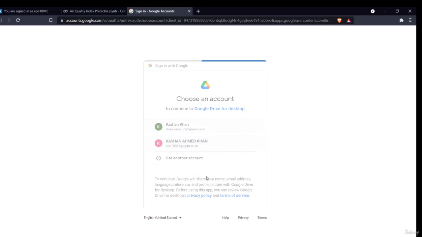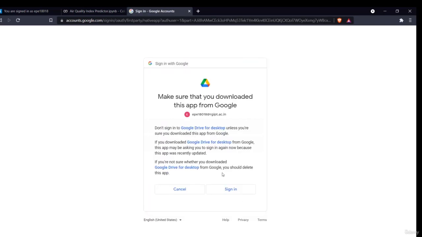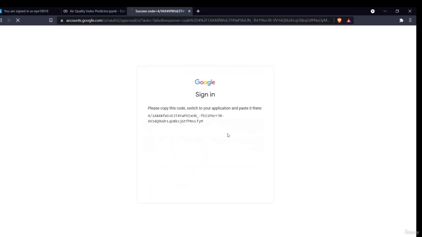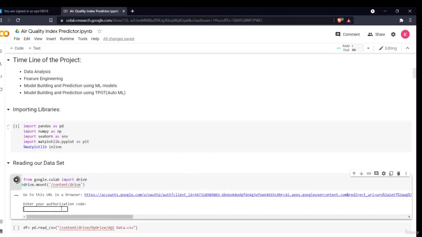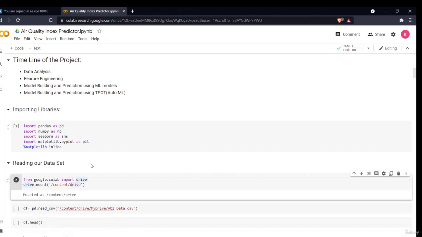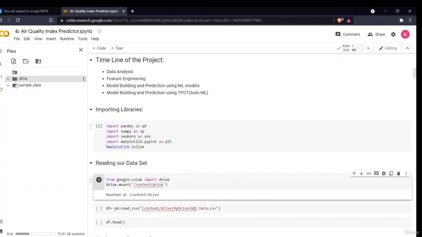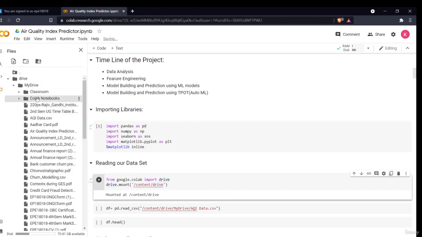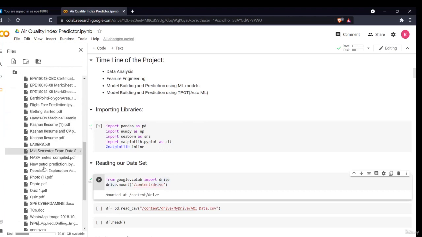Just select an account, then sign in to your account. It will provide you a link. Copy it, then simply paste it here and press enter. It will take two or three seconds. As you can see, it is saying mounted at content drive. Now when I go here, as you can see, here is my drive. When I select my drive, these are all the files present in my drive.